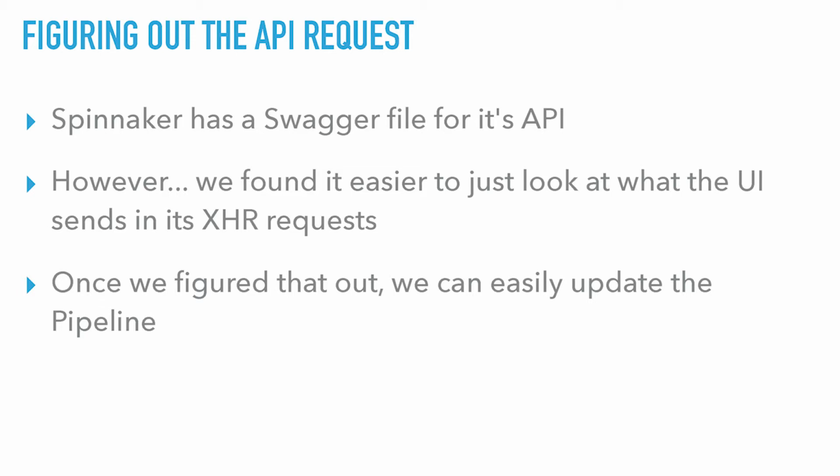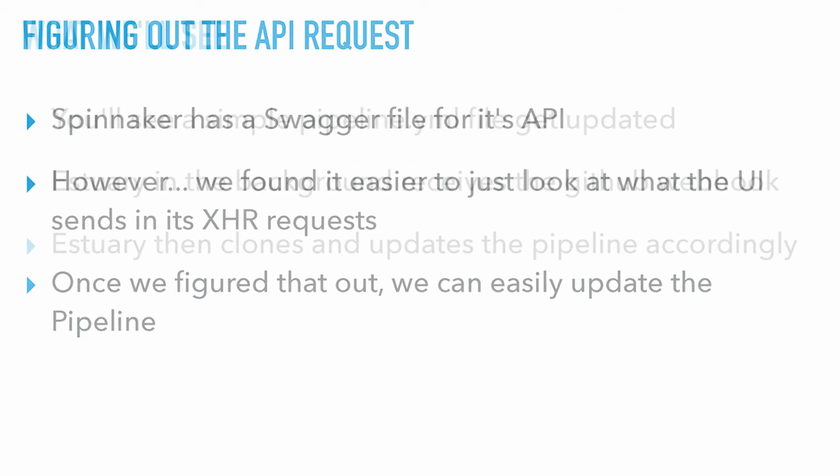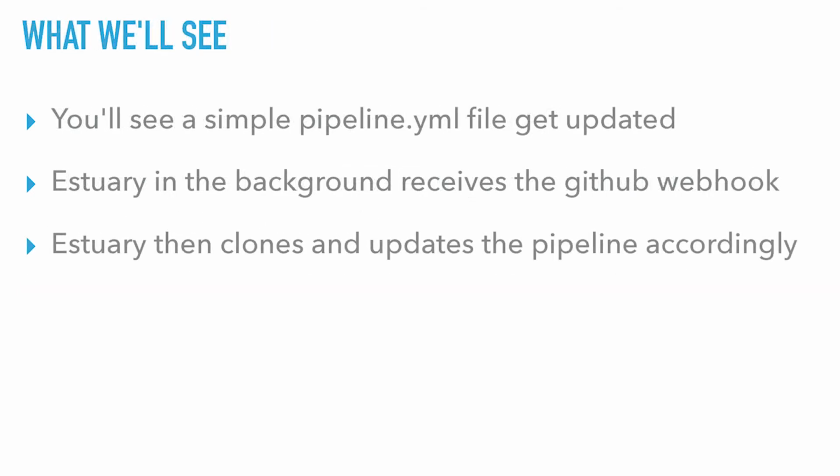But once we figured it out, we can easily update the pipeline. So here's what we're going to see. I'm not a fan of live demos. They never go well for me. So you're going to see a simple pipeline.yaml file get updated, and then Estuary in the background is going to receive a GitHub webhook, and then Estuary is going to clone and update this pipeline automatically.